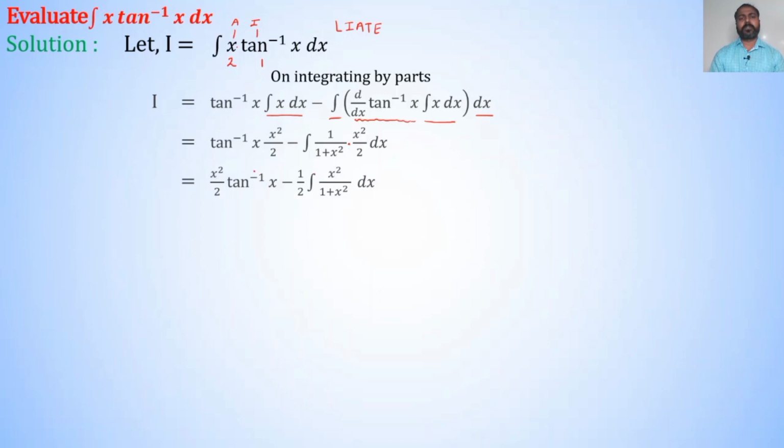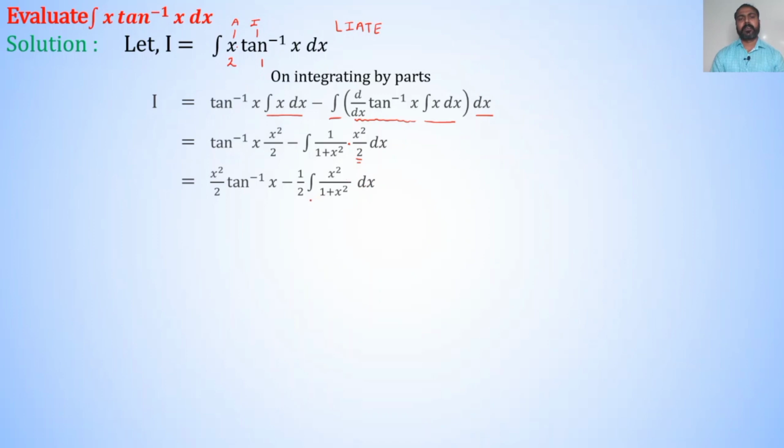which is equal to x square divided by 2 into tan inverse x minus, here 1 upon 2 is constant, so take outside the sign of integration, and inside the integration it is x square divided by 1 plus x square into dx.